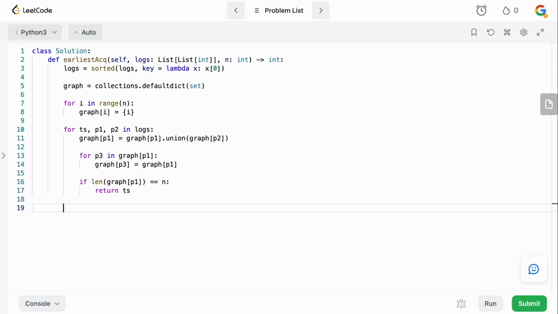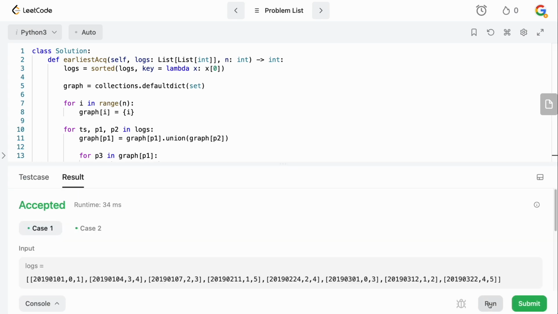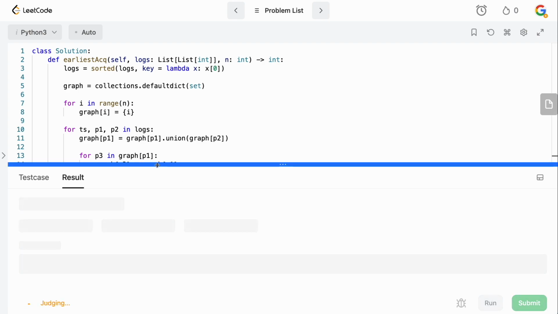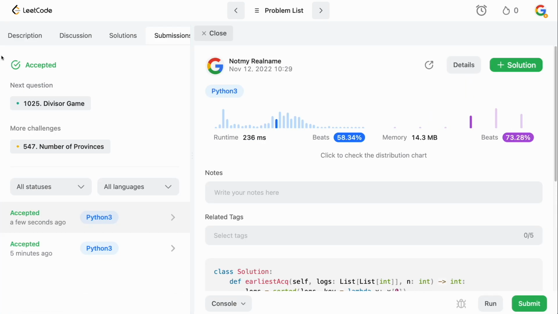And basically this for loop will run for all of the logs. Either we're going to return the timestamp from inside of this loop, or we will end the loop and we won't have found any time. So at this point, the problem tells us to just return -1. So I just want to run this real quick, make sure I didn't make any syntax mistakes. Looks fine. Let us now submit this and okay, cool.